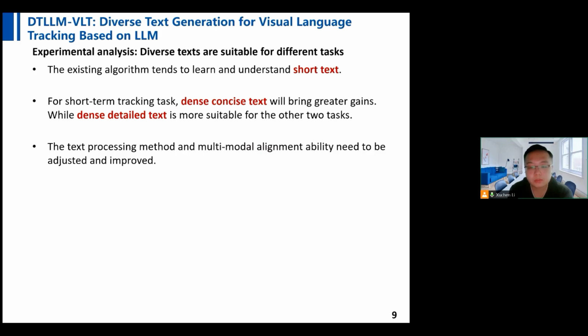Our analysis also points to the need for adjustments and improvements in the text processing method and the multimodal alignment capabilities. The tracking algorithms must be adept at handling diverse text inputs and integrating them effectively with visual data to enhance overall tracking performance. The insights from our experimental analysis guide the refinement of our text generation strategy and the optimization of the tracking algorithms. By recognizing the task-specific requirements and adapting our approaches accordingly, we aim to develop a more effective VLT system.